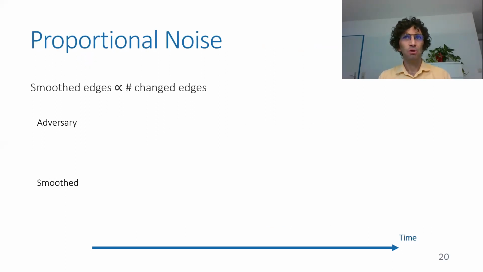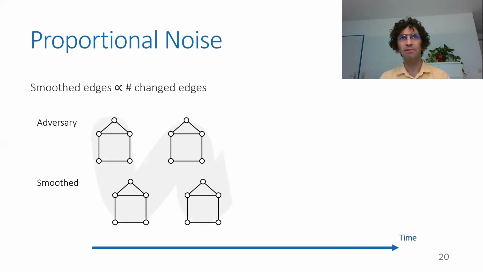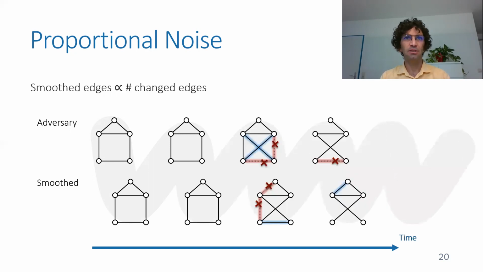Next, we go to what we call the proportional noise model. Here, the number of edges being changed by the smoothing process is proportional to the number of changes made by the adversary. So if the adversary doesn't change anything, there is also no smoothing in the network. While when the adversary changes a lot, there is a lot of smoothing, a lot of random changes as well. If the adversary changes few edges, there is also a small random perturbation, small noise. And this has both the adaptive and oblivious adversary versions.